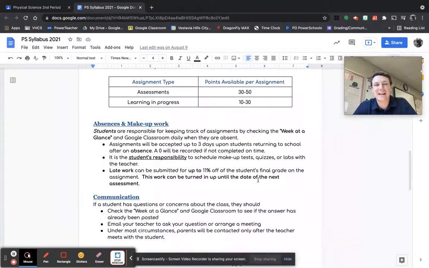Obviously, this is not the same as if a student is absent. They have a certain number of days to get work in, 3 days upon being absent, in order to get that work submitted correctly. However, if something is just submitted late, the student has been in class and they do not turn it in on the correct time, that will be subject to an 11% deduction of the total points, meaning that they will lose a letter grade and can only possibly get to that certain level of points on that assignment. And if that assignment is not turned in prior to us assessing the work that assignment covered, then it's going to result in a 0. So it will not be graded.